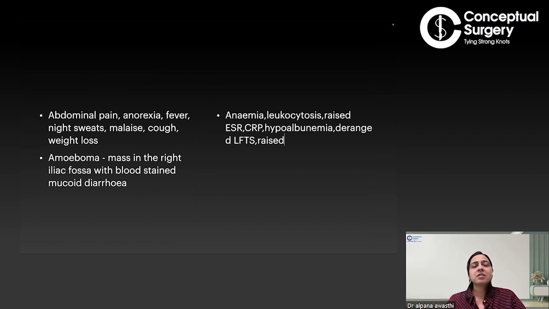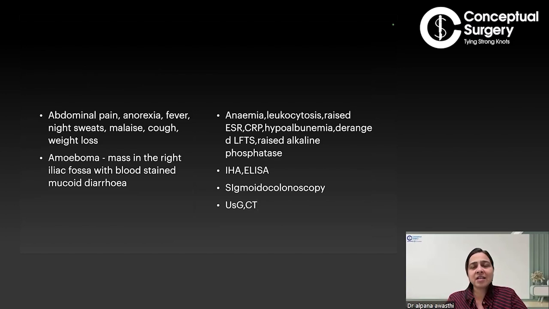So, amoebiasis. Coming to the classical clinical presentation, as I told you, you can have abdominal pain, both in a young and an older person. You can have anorexia, you're not feeling well, you don't feel like eating. You have fever, night sweats, malaise. You have cough: when amoebiasis affects the pulmonary circulation and goes inside the lung, you can have a dry cough. You can have weight loss due to anorexia. You're not eating well, you're undergoing a malnutrition phase, and therefore you have weight loss.